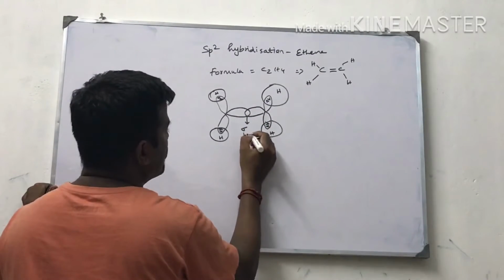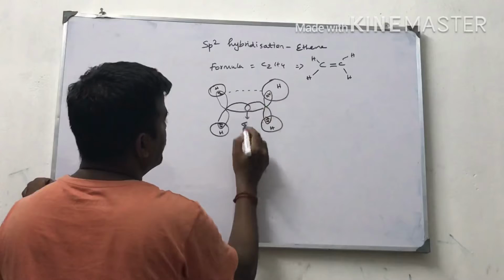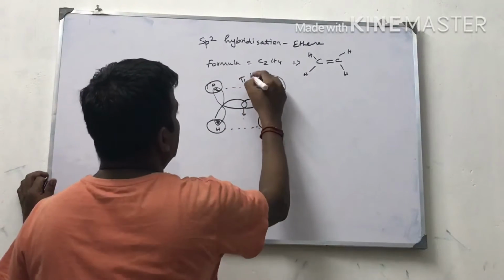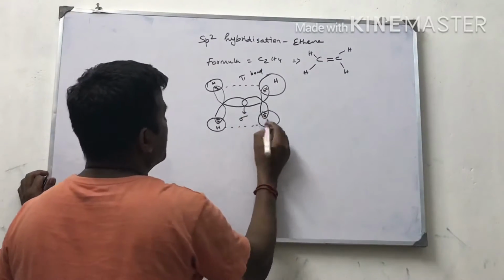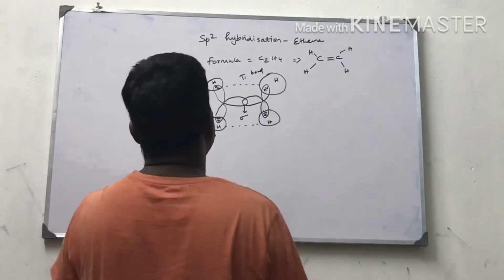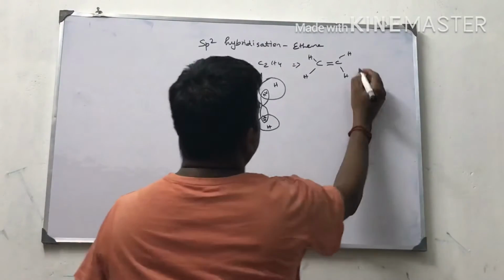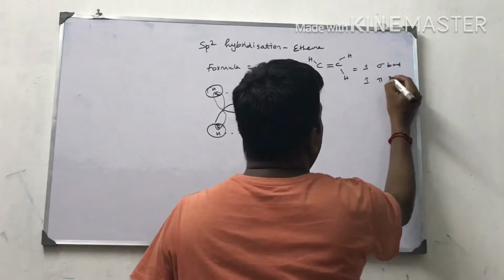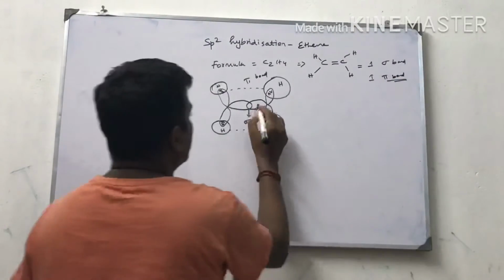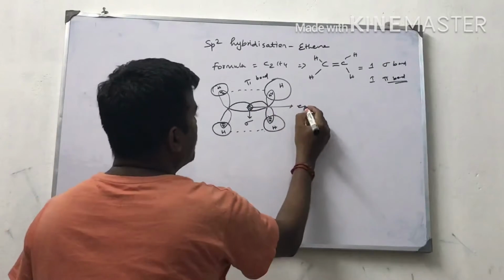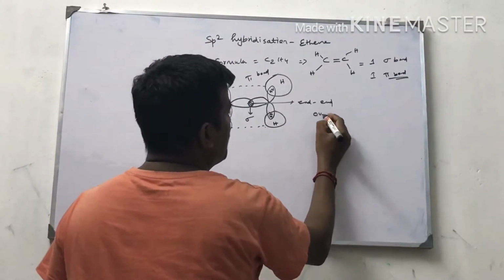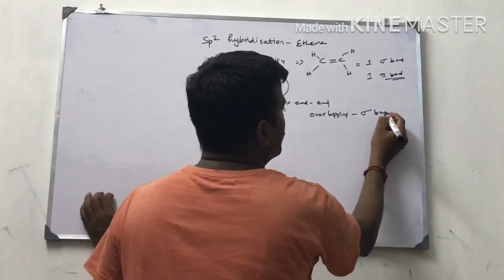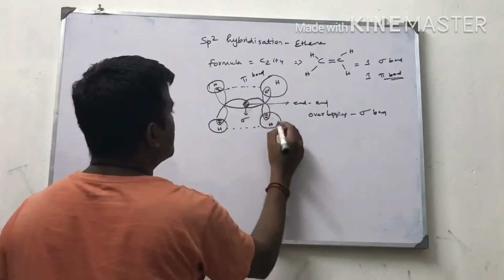Sigma bond. Pi bond. Sigma bond. In ethene, 1 sigma bond and 1 pi bond. End to end overlapping gives the sigma bond. Lateral overlapping gives the pi bond.